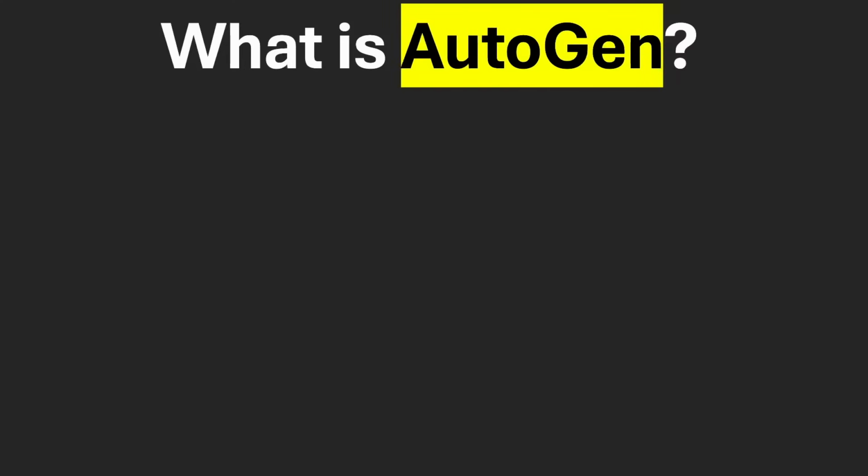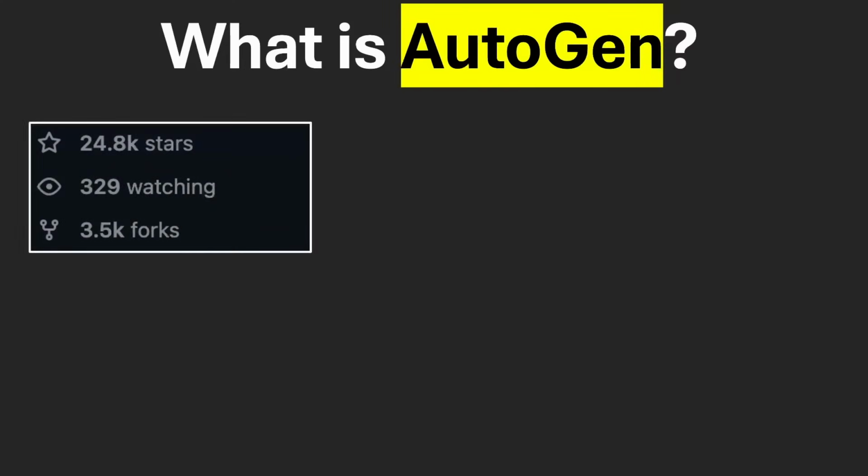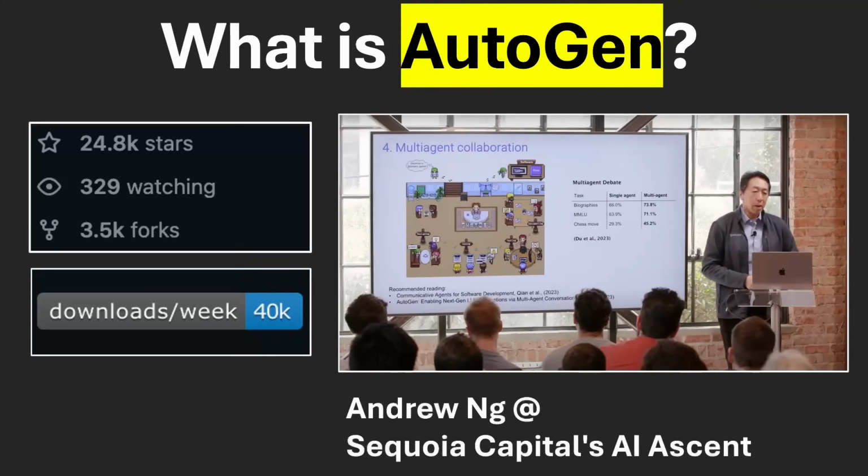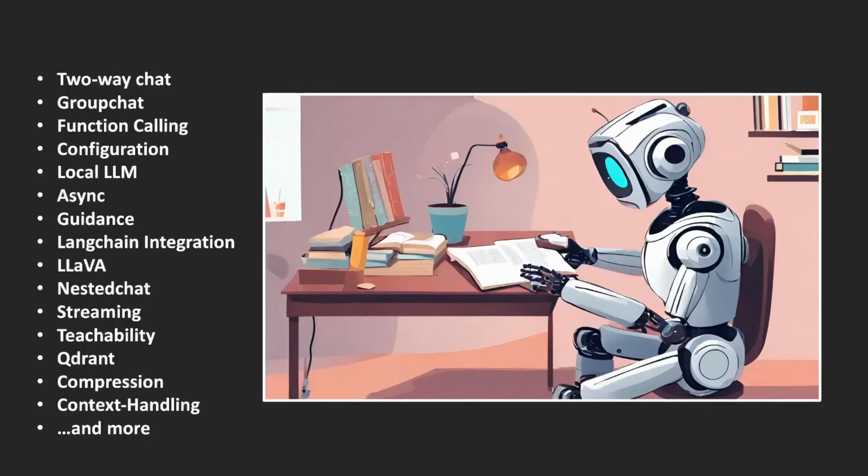Well, what is AutoGen? It's an open source multi-agent framework that has almost 25,000 stars on GitHub, averages 40,000 downloads a week, and was recently mentioned in Andrew Ng's PowerPoint at Sequoia Capital's AI Ascent in a citation. It offers many possibilities and even more than I can list here, such as function calling, group agent chats, teaching your agents, multimodal integration, and more.